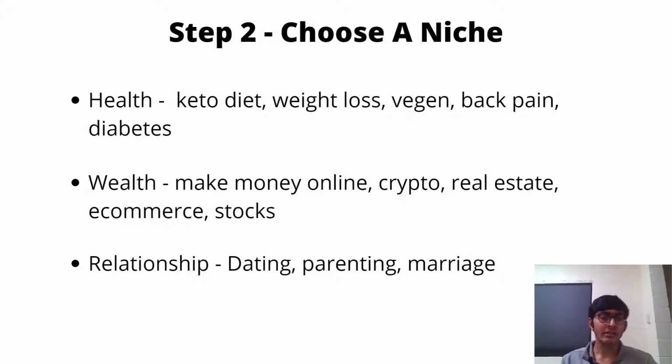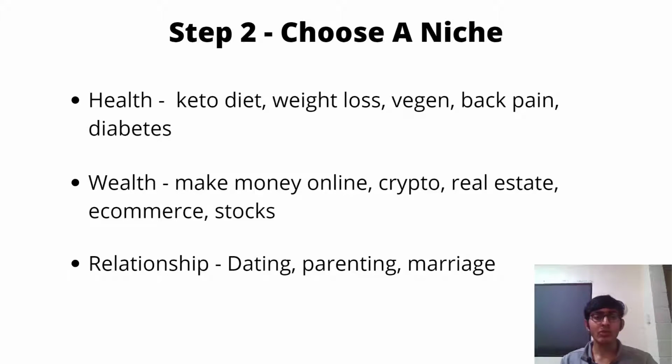Like in the health niche, there are sub niches like keto diet or weight loss, vegan, back pain or diabetes. Similarly, in the wealth niche, there are a lot of sub niches like make money online, crypto, real estate, e-commerce, stocks, as well as in relationship, sub niches like dating or parenting or marriage.